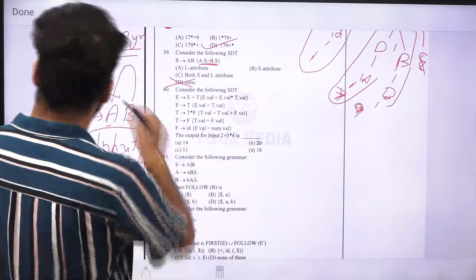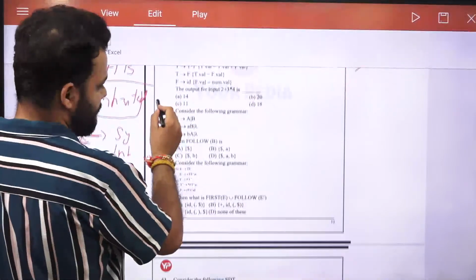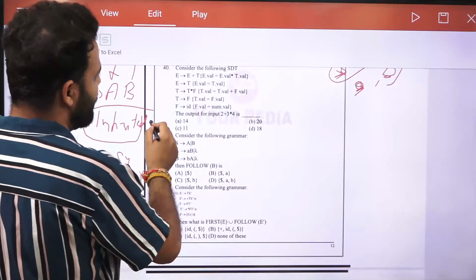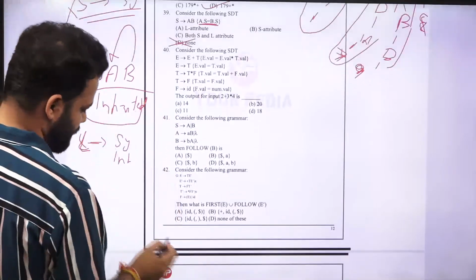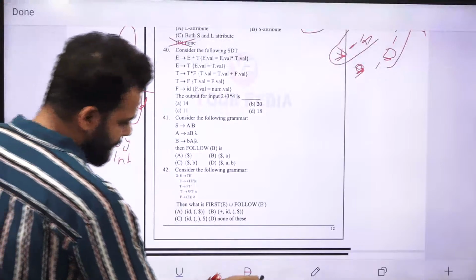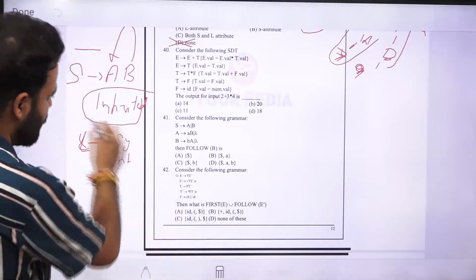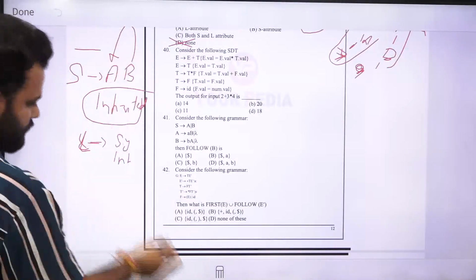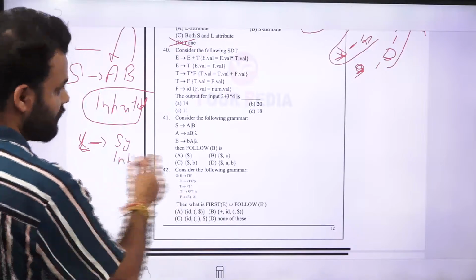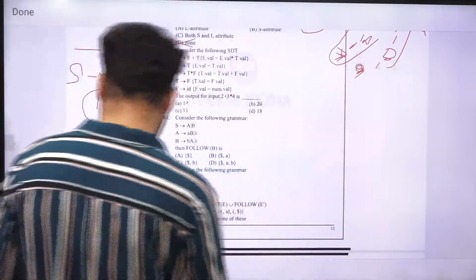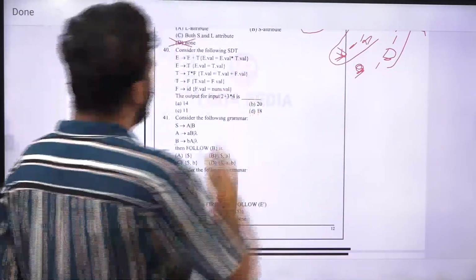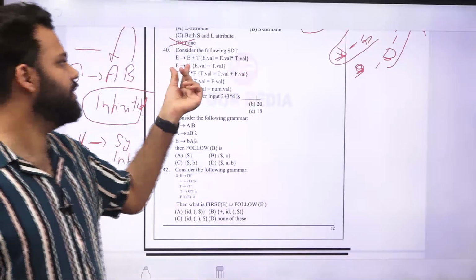Next is, consider the following SGT. Consider the following SGT. Why is it not working? Okay, let's leave it.